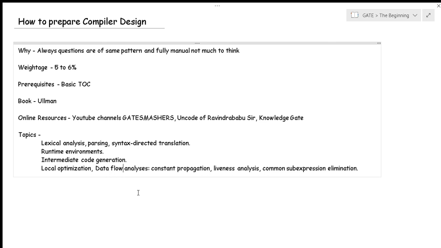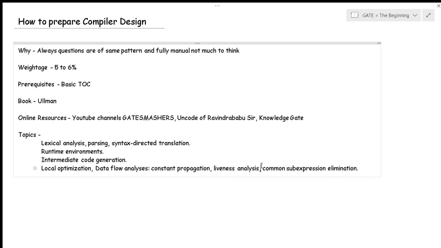If you get access to resources where these are explained very clearly, please go and read them, because 1 or 2 days before GATE, even I was worried. What if a question comes from topics like constant propagation and liveness analysis? Whenever you see this type of question, you won't have much practice on them, and that's why sometimes we may not be clear with our concept.